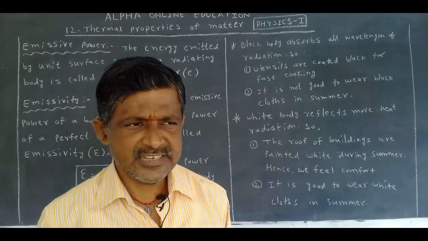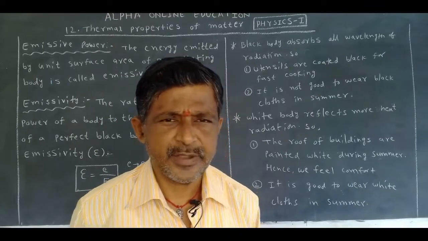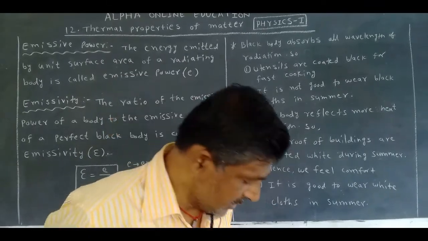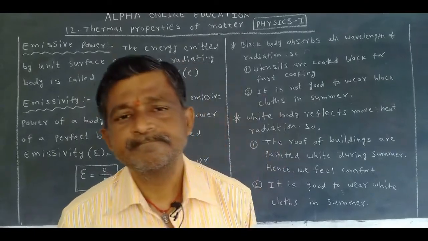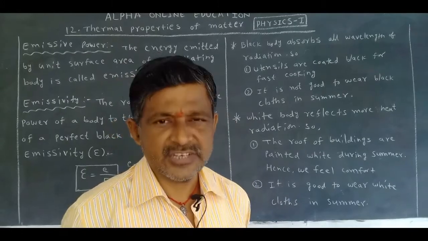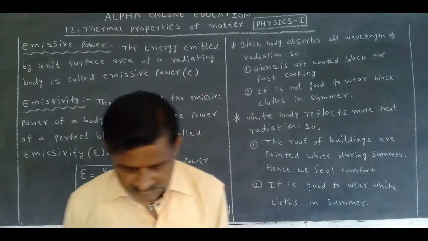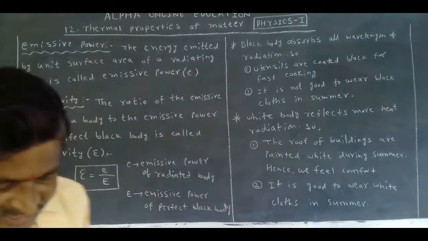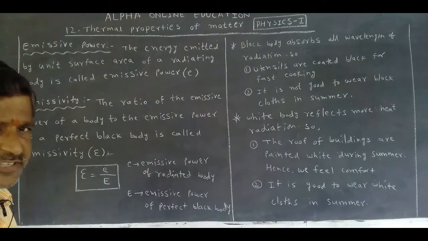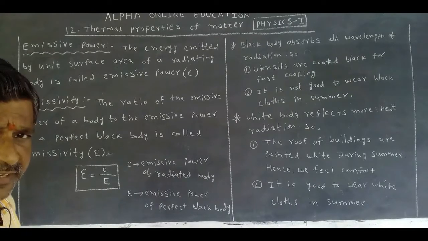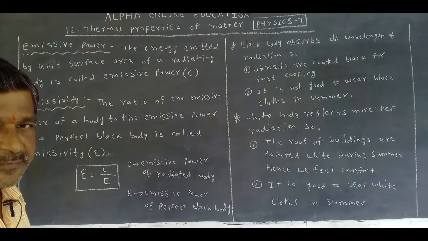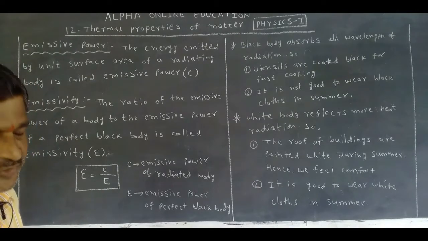0 degrees centigrade is nothing but 273.15 Kelvin. There also the body emits radiation. This is one question in our textbook: does an object at 0 degrees centigrade emit radiation? Yes, the answer is it emits radiation. Does 0 Kelvin emit radiation? No, at 0 Kelvin it does not emit. More than 0 Kelvin emits.